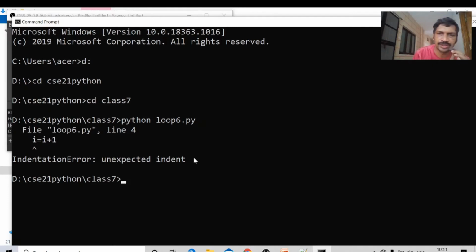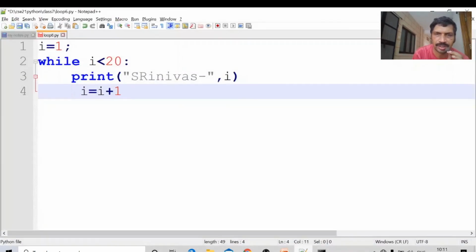It must be at the starting only here. If we give a space in C language, no problem, but here the structure must be as per the indentation rules. If the condition is true, then i equal to i plus 1. Okay, this is about the while condition. If the condition is true, the statement will be executed.